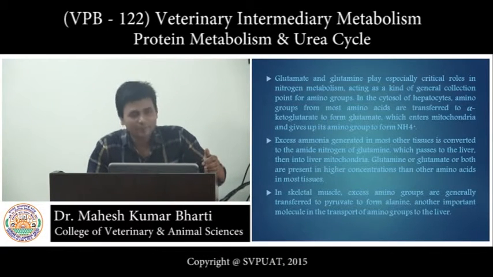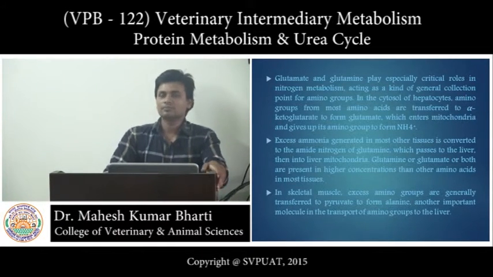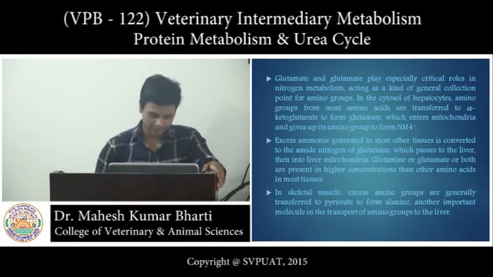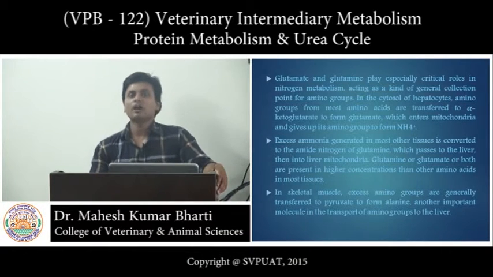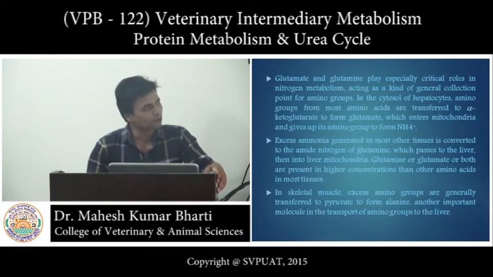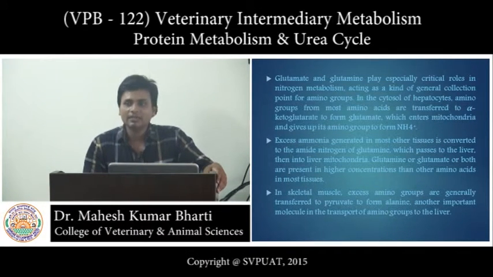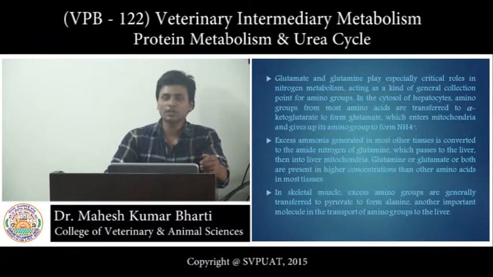After this glutamate synthesis, when the collection of the glutamate is completed, it is transported from the cytosol to the mitochondria, where it then enters into the urea cycle. Before entering the urea cycle, after entering the mitochondria, this glutamate first loses its amino group and is converted again into alpha ketoglutaric acid, and this alpha ketoglutaric acid enters again into the TCA cycle.